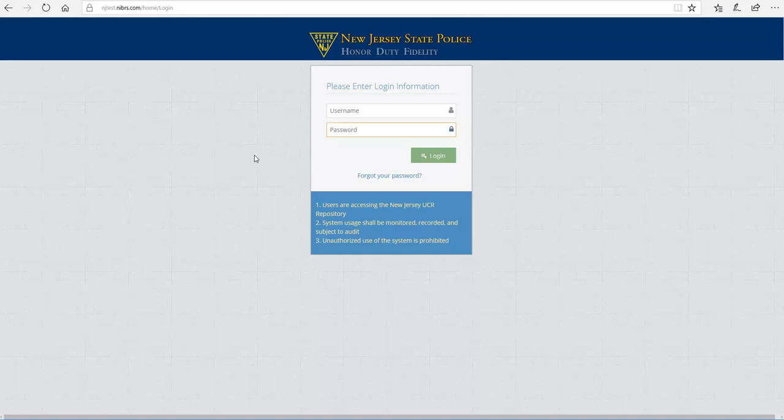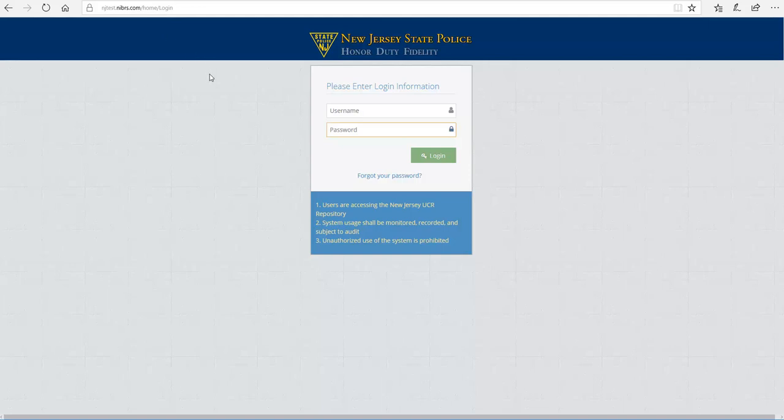For training purposes, the URL that I keyed into my browser is the New Jersey State Police test website, which is newjerseytest.nibrs.com. Your URL to the New Jersey repository may be different. Your system administrator will give you the repository URL to use.